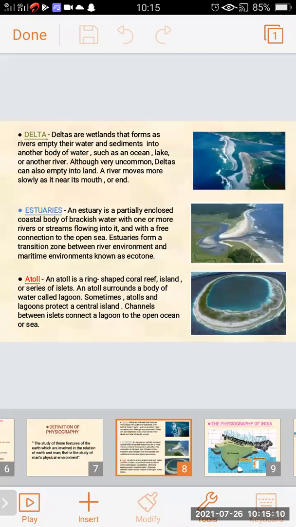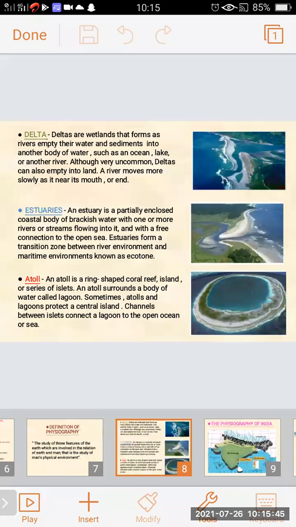What is delta? Deltas are wetlands that form as rivers empty their water and sediments into another body of water, such as an ocean, lake, or another river. Although very uncommon, deltas can also empty into land. A river moves more slowly as it nears its mouth or end.